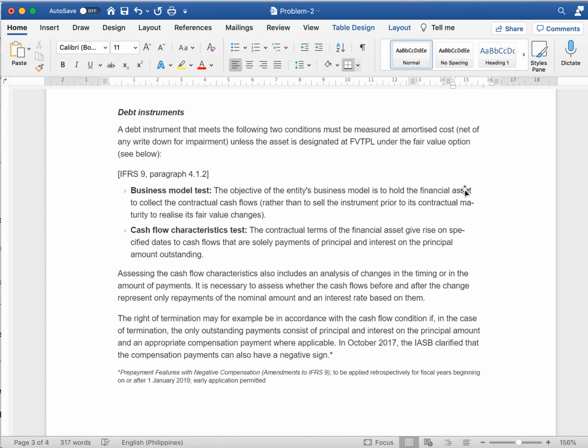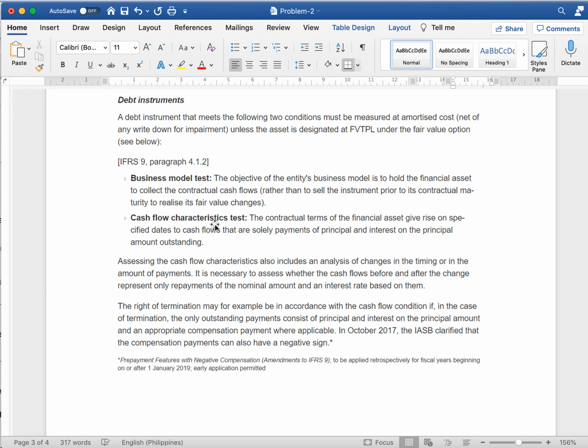So IFRS 9, paragraph 4.1.2, business model test. The objective of the entity's business model is to hold the financial assets to collect the contractual cash flows rather than to sell the instrument prior to its contractual maturity to realize its fair value. So therefore, at amortized cost siya, pag ang purpose lang niya is to hold the financial assets to collect contractual cash flow. So walang selling na nangyayari.